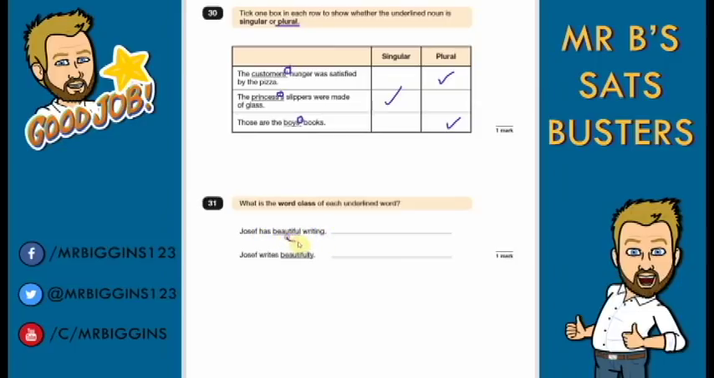Question 31. What is the word class of each underlined word? Joseph has beautiful writing. So the word there is telling us more about the noun, it's describing it. So that would be an adjective.